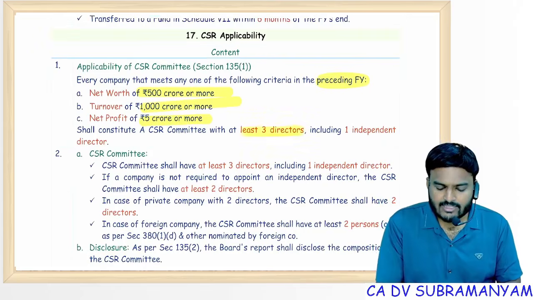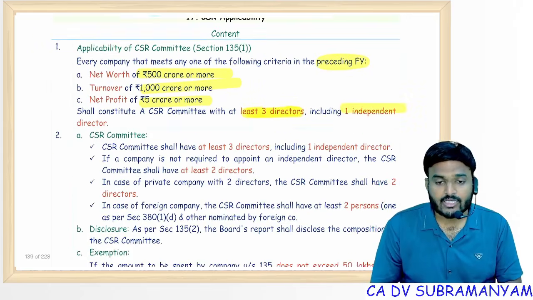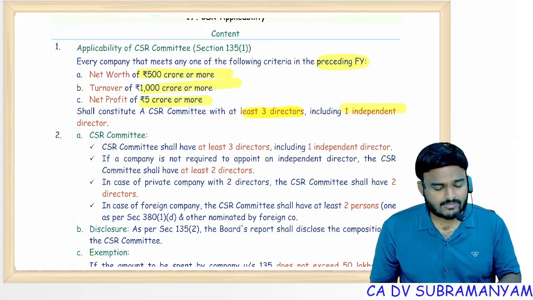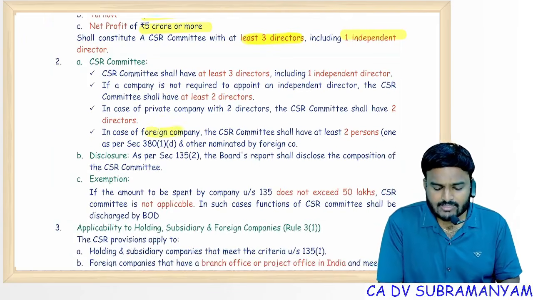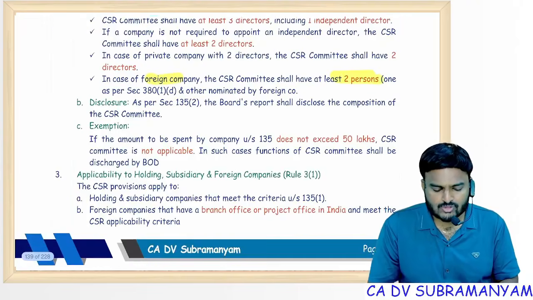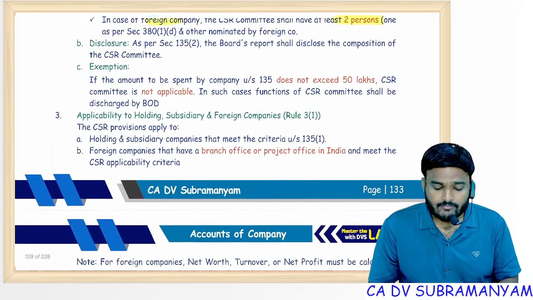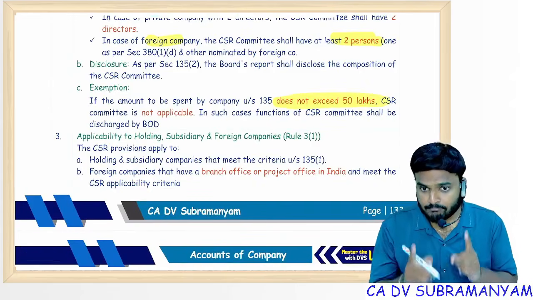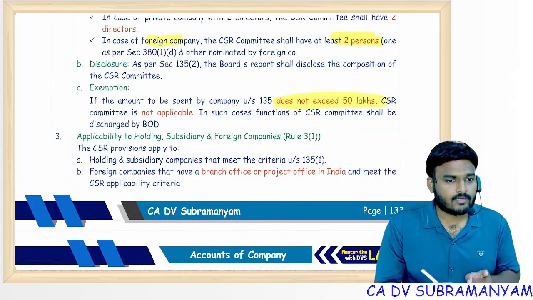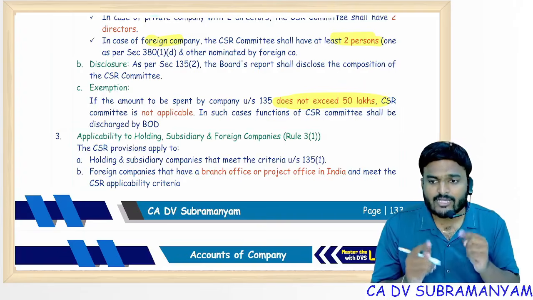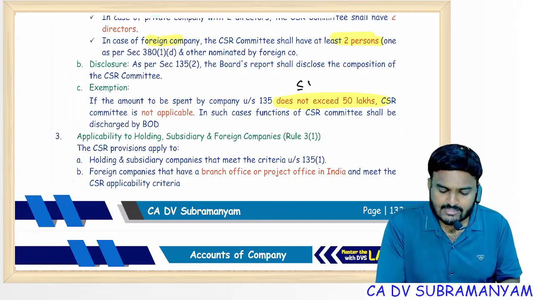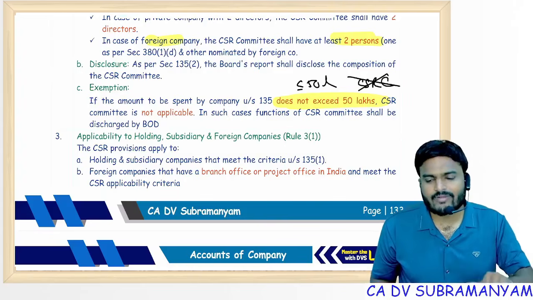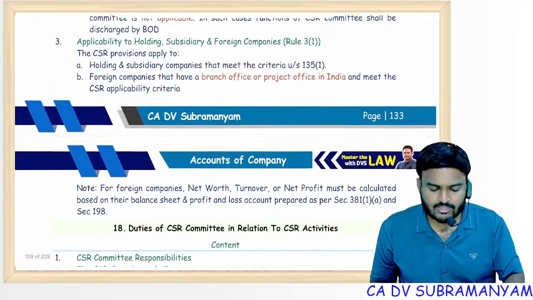CSR committee with at least 3 directors, one should be independent. In case of no independent director, CSR committee with at least 2 directors. And for a foreign company, CSR committee shall have at least 2 members. Very, very important and exceptional point, remember: if my CSR obligation does not exceed 50 lakhs, that means up to 50 lakhs, CSR committee not required. Board of directors will execute CSR committee functions.